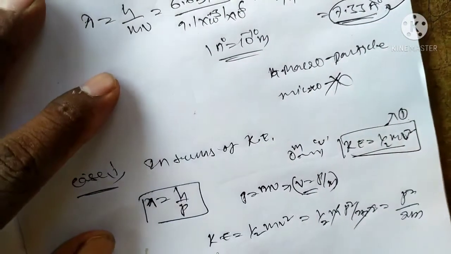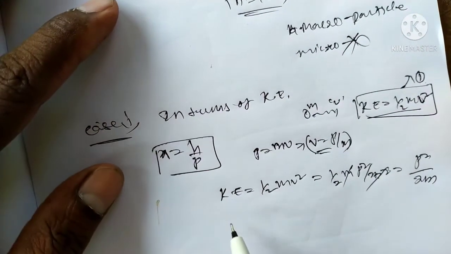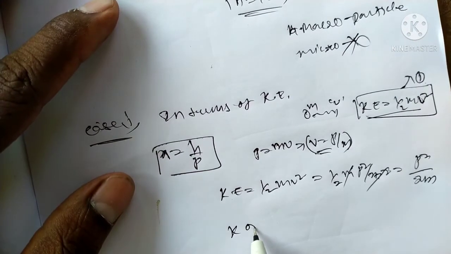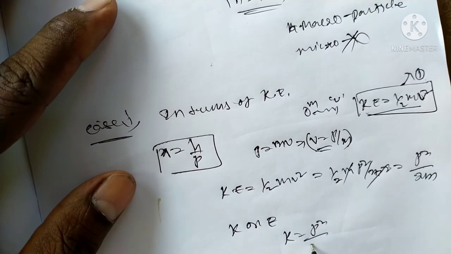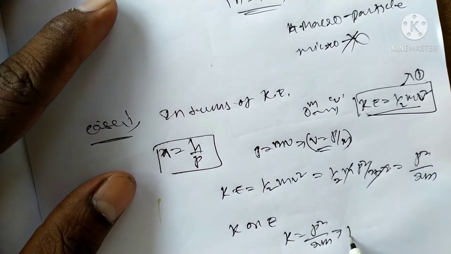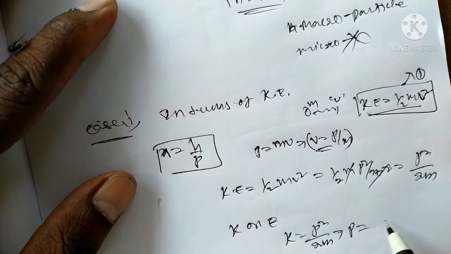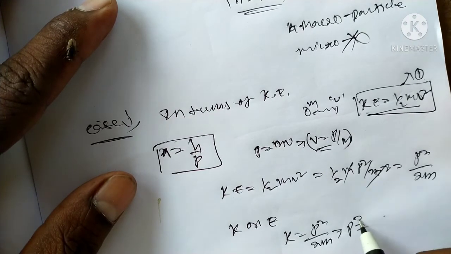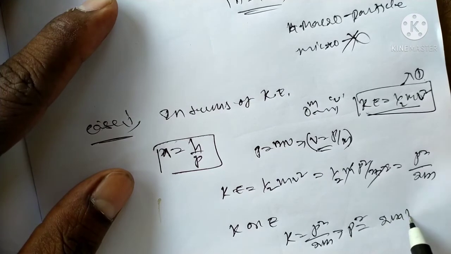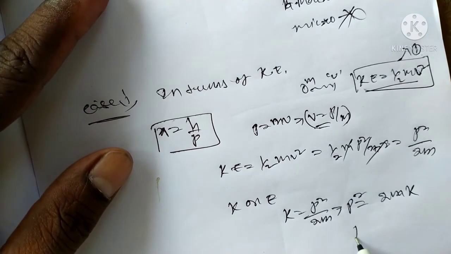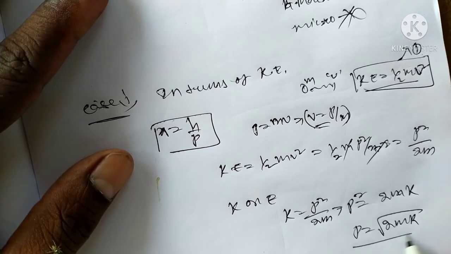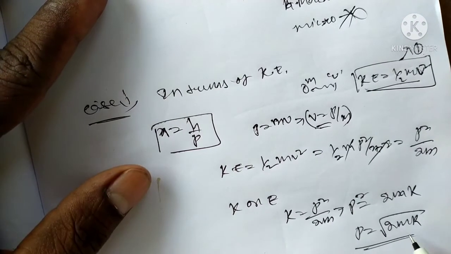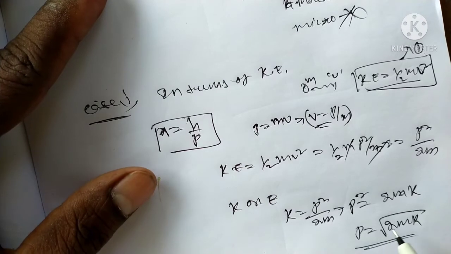We can denote kinetic energy by K or E. Suppose we take K. K is equal to p square by 2m. Then p square is equal to 2mK, so p is equal to root of 2mK. This is the momentum of the particle in terms of kinetic energy.